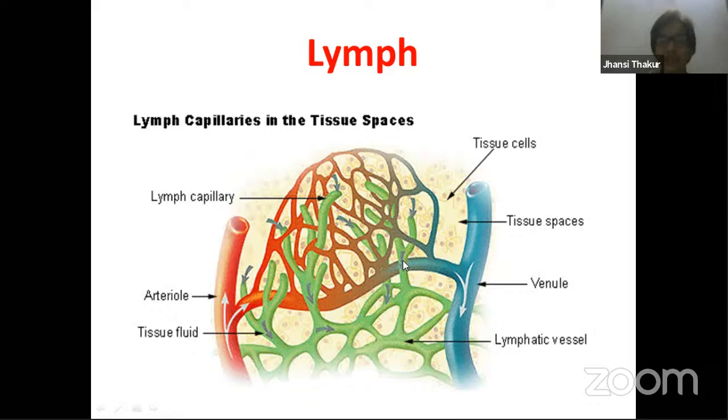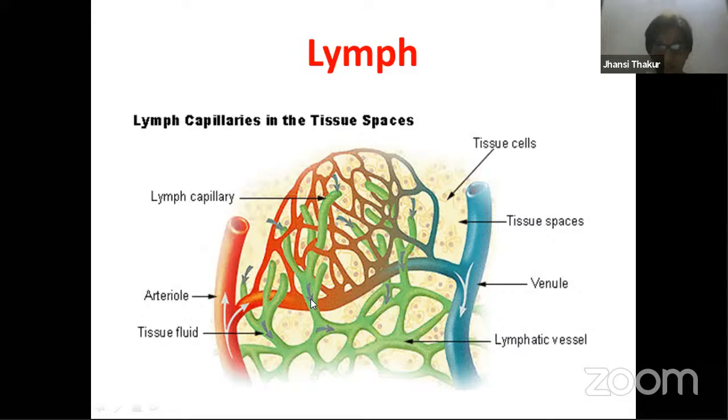Whatever material did not enter these veins, they take up all that material. What is coming out of the capillaries, we say it is blood, but actually it is plasma which is coming out, along with some material like proteins. All that which did not enter the veins now starts entering the capillaries of this green colored structure, the lymphatic capillaries.